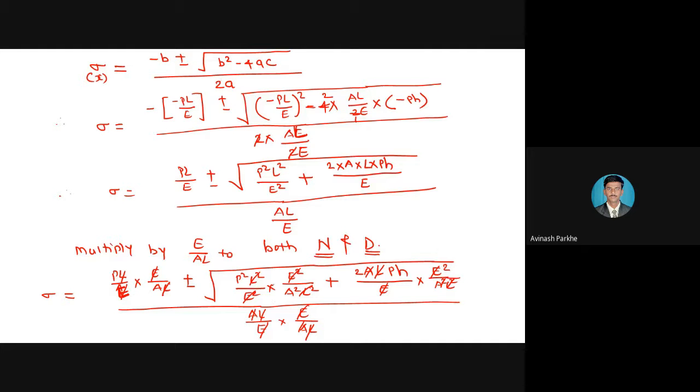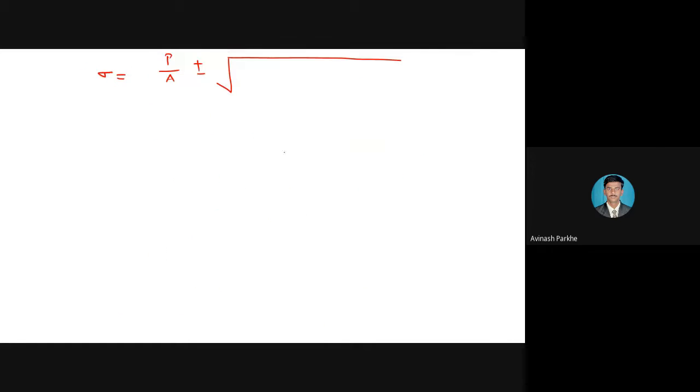So P upon A plus-minus, see what remains in the square root: only P square upon A square is remaining. First term P square upon A square, this plus sign as it is.